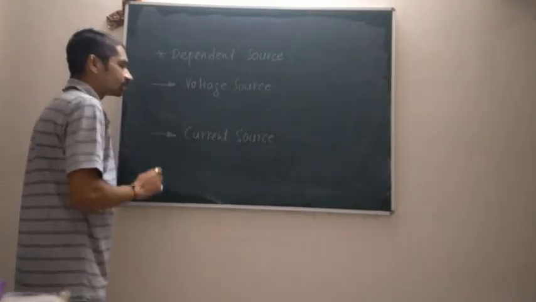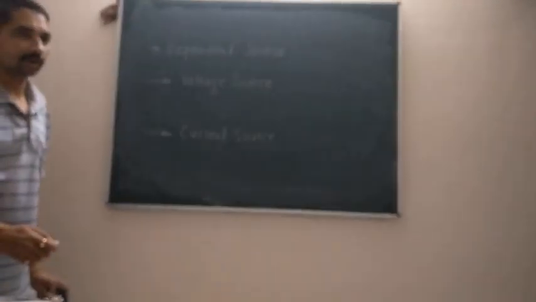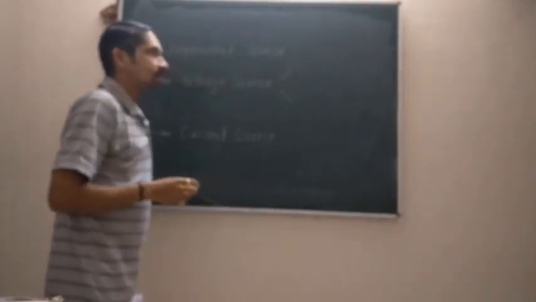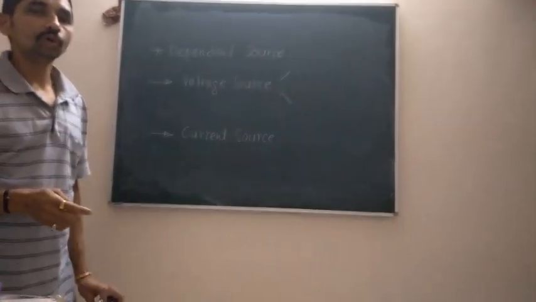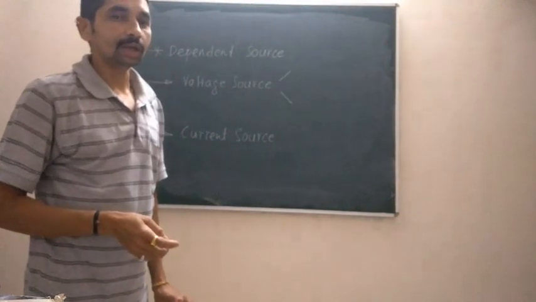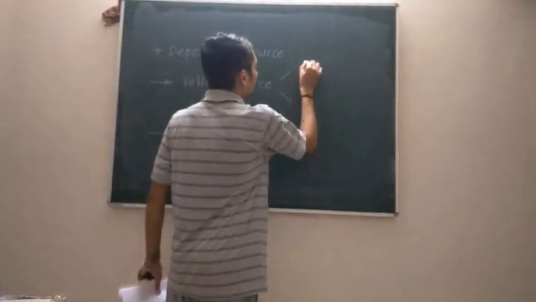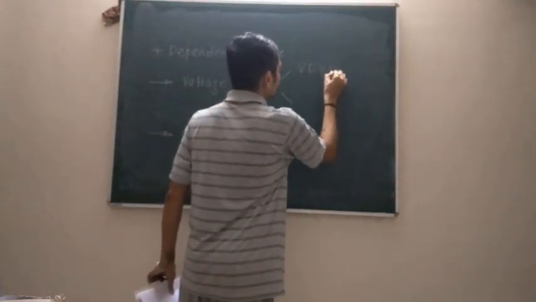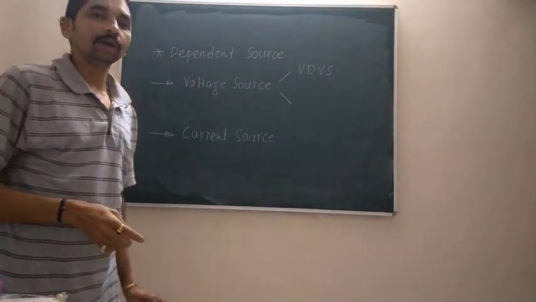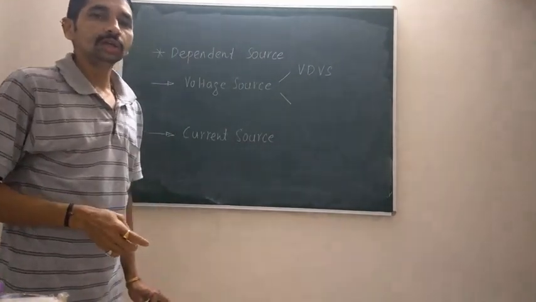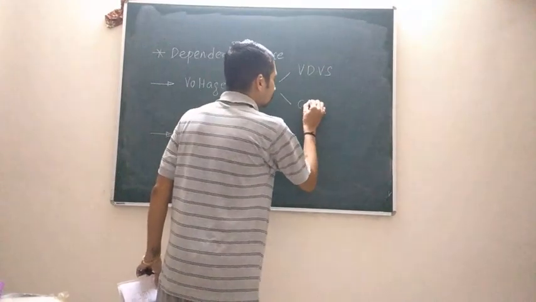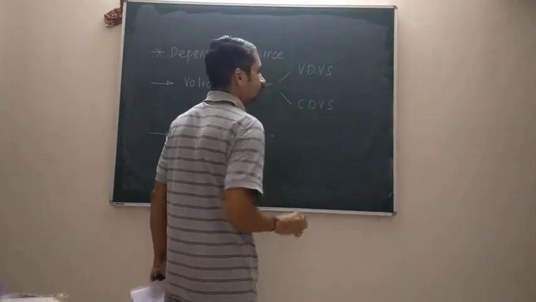Now these dependent sources are again further classified. If the magnitude of the voltage source is dependent upon voltage across any other element, then it is called a voltage dependent voltage source, abbreviated as VDVS. Or if the magnitude of the dependent voltage source is dependent upon current through any of the element, then it is called a current dependent voltage source.